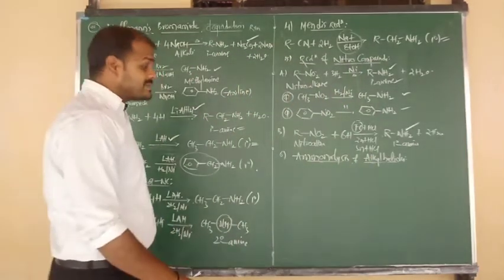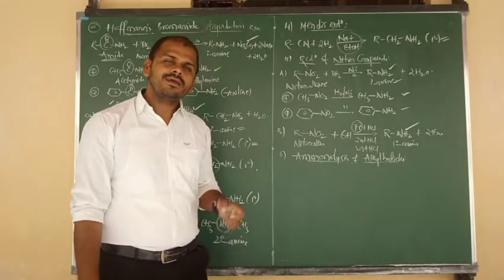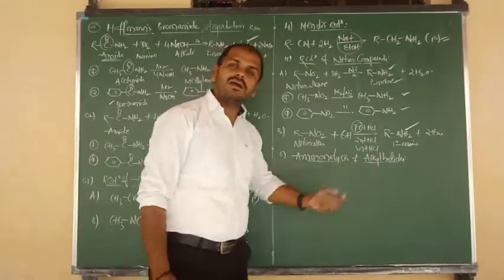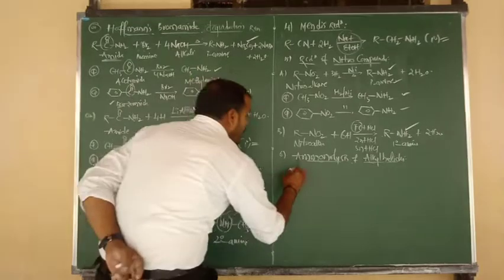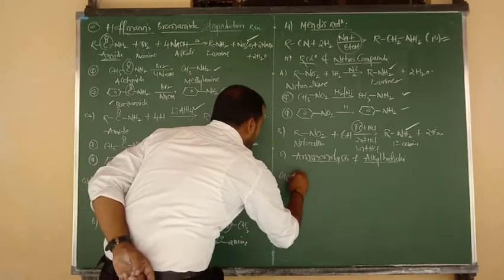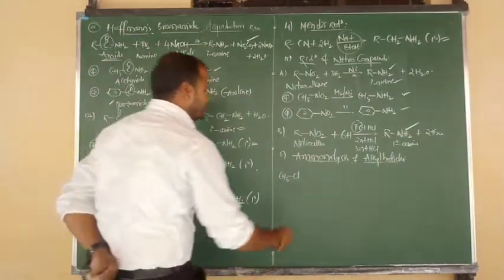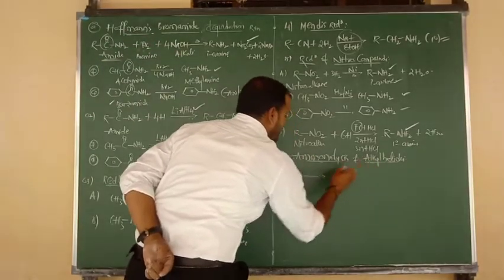Ammonolysis of alkyl halides, which is also a method given by Hoffman. So we can say Hoffman's ammonolysis of alkyl halides. Let me consider one example of an alkyl halide, that is methyl halide, or we can say methyl chloride. Methyl chloride is nothing but an alkyl halide.